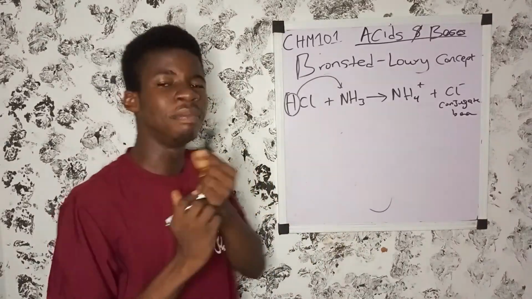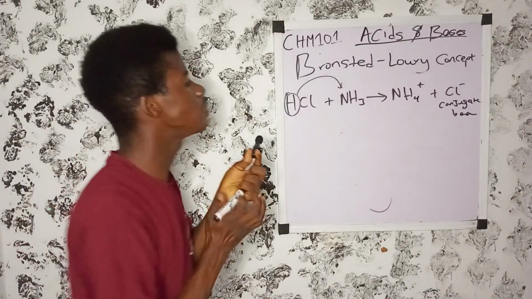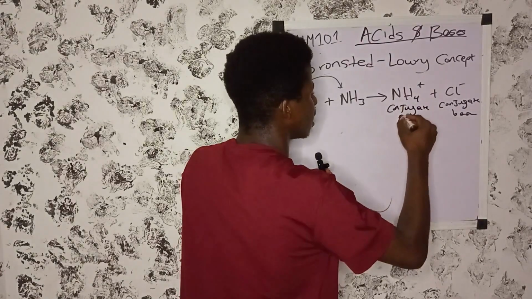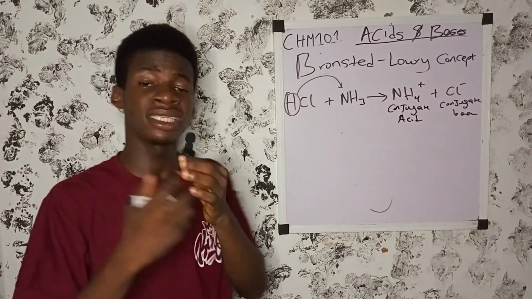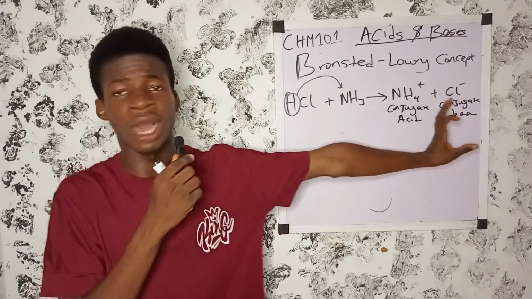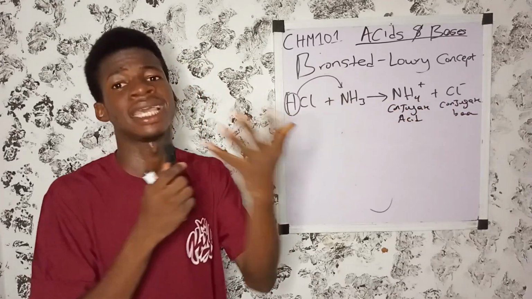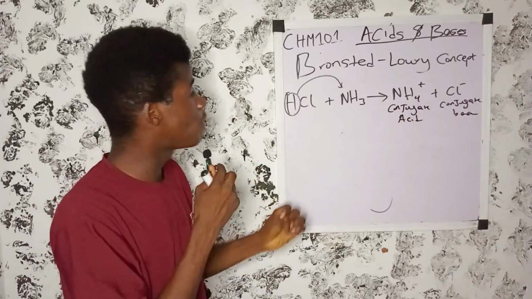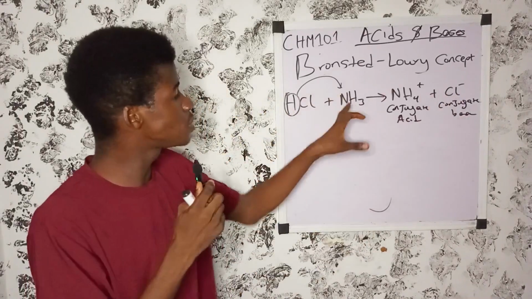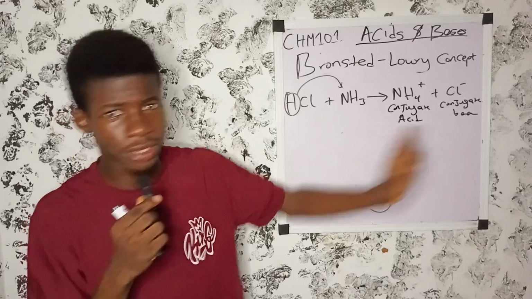Then, when a base accepts a proton, it forms what? A conjugate acid. It forms a conjugate acid. Okay? Now take note that an acid and a base cannot form their conjugates alone. There must be a base present before an acid can form its conjugate base. Same also, there must be an acid present before a base can form a conjugate acid. I don't know if you understand.